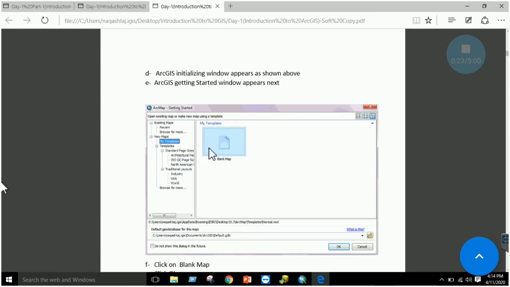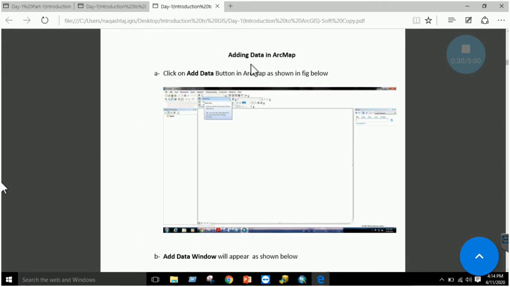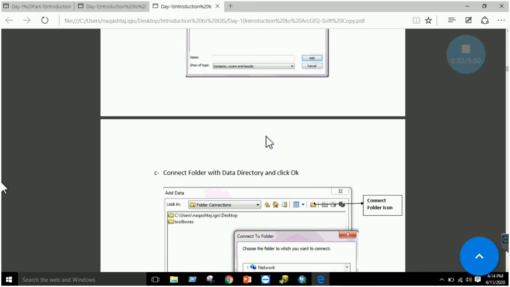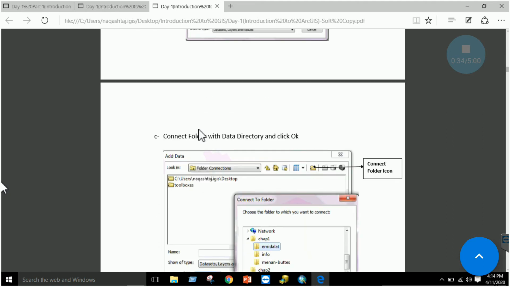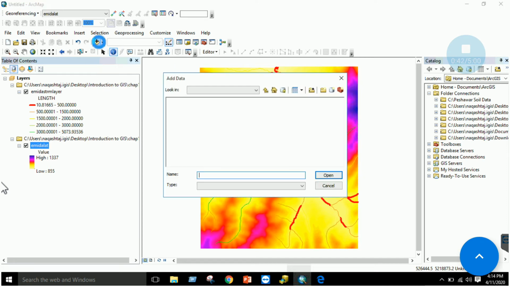And you will have this type of screen, blank map. I told you, you have to click OK. You have to add data, which you have already done, right? Now connect to the folders, right? This is important. If you have this ArcMap window and you want to add some data, you have to click add data.